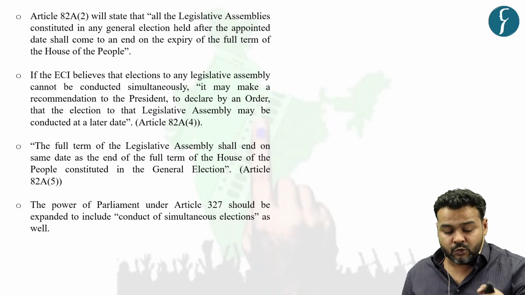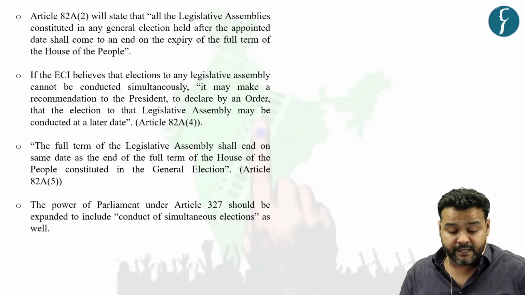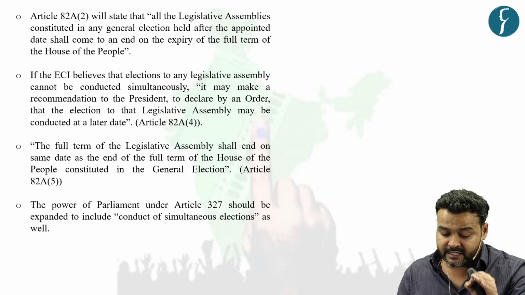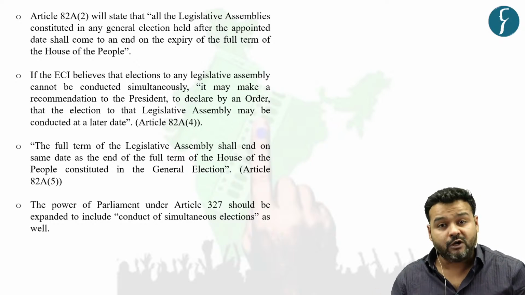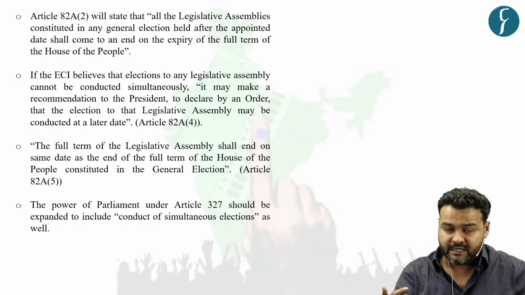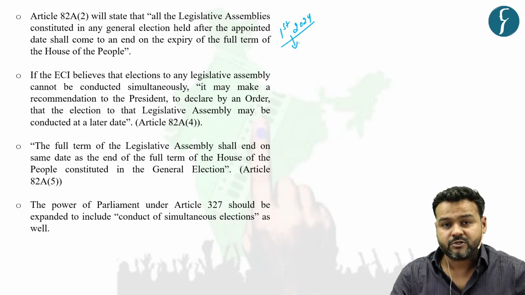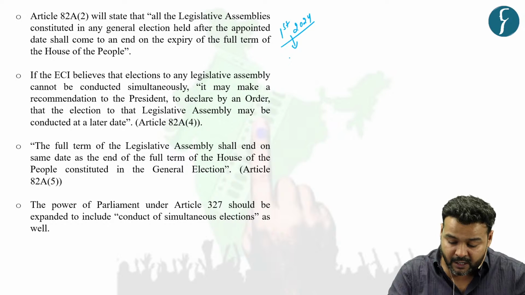Now, Article 82A sub-clause 2 says all the legislative assemblies constituted in any general election held after the appointed date shall come to an end on the expiry of the full term of the House of the People. Now, what is the full term? That is 5 years. We have taken the date as 1st July 2024, so this House of the People, Lok Sabha, is going to complete its full term on 1st July 2029.